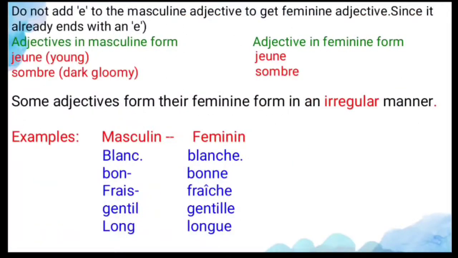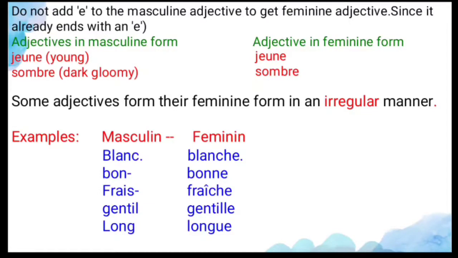And second is, I told you, if the masculine adjective already ends with e, you should not add any e for that feminine. So second, this thing only. Do not add e to the masculine adjective to get a feminine adjective, since it already ends with e. See the example. Jeune, it already ends with e. So when you are changing into the feminine, you should not add any e for that. The same adjective is used in the feminine also. So jeune means what? Young, and for the feminine also it's the same spelling.